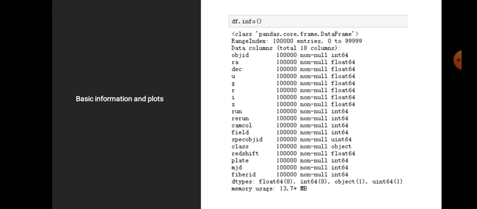Then let's see the information of the dataset. From the result, we can tell that there are total 100,000 samples and 18 columns. By the way, there are no missing values here. It's not a small sample size, so the accuracy of the prediction can be better. However, when I first saw the name of all these independent variables, I found it very difficult to understand the meaning of them. So next, I will simply introduce the meaning of these variables.